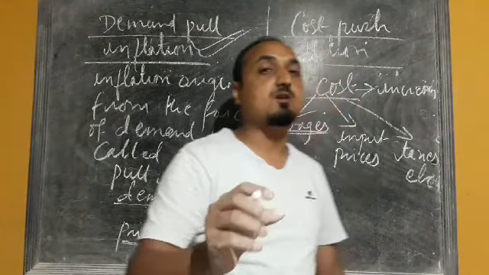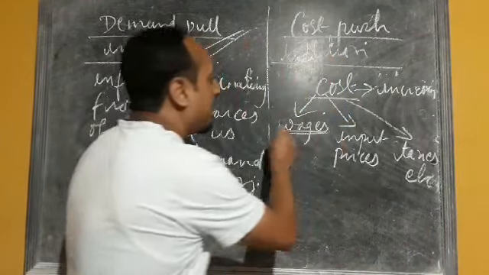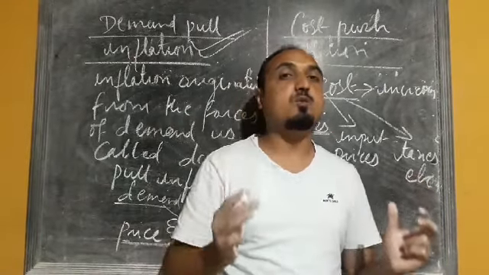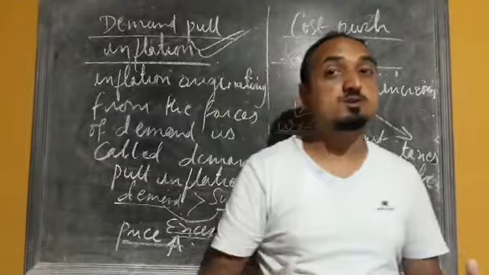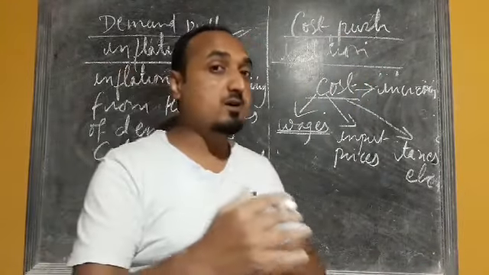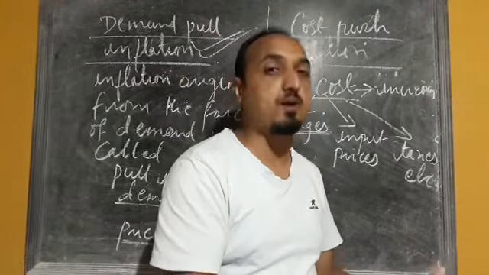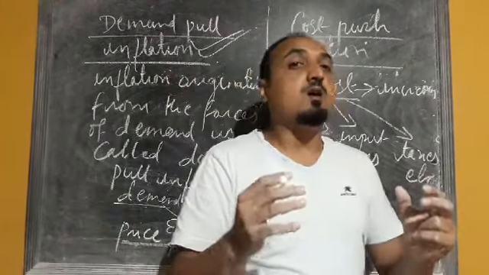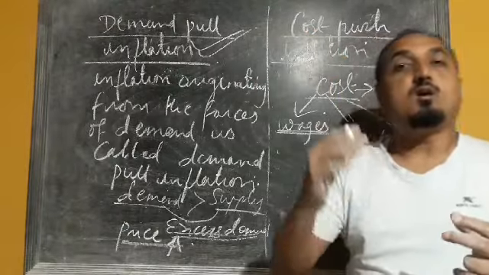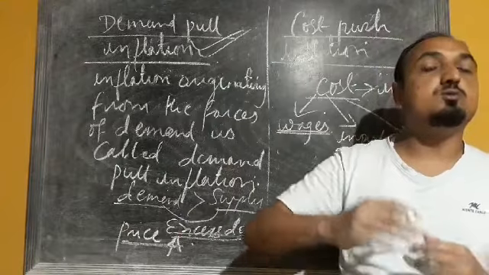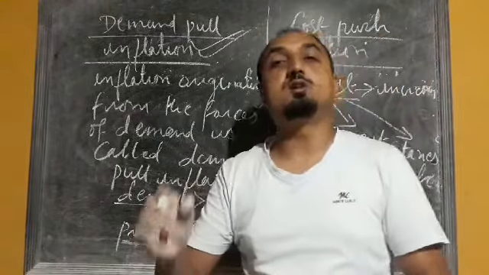That type of inflation is called what? Cost push inflation. So when the workers or the laborers are demanding higher wages, and when employers are paying them higher wages, whatever they have demanded, obviously they will not sell the commodity according to the previous price. So what they will do, they will also increase the price for the goods and services.